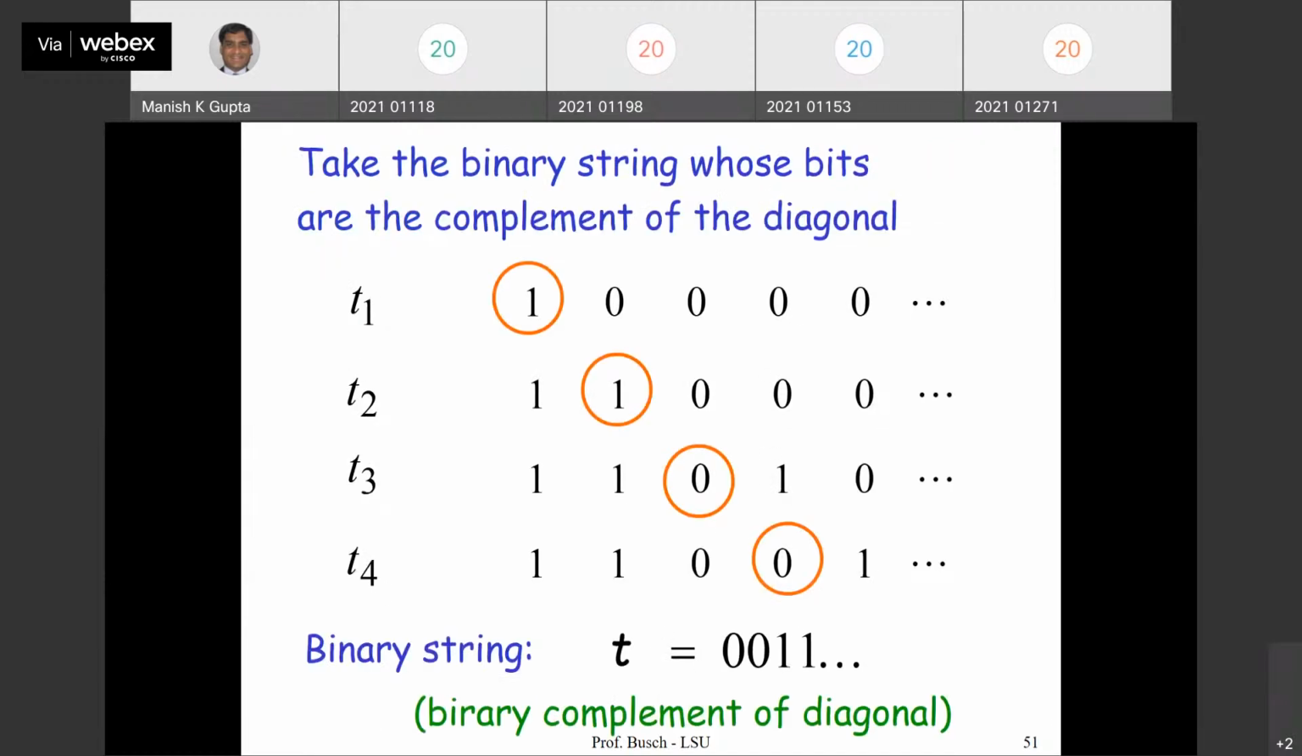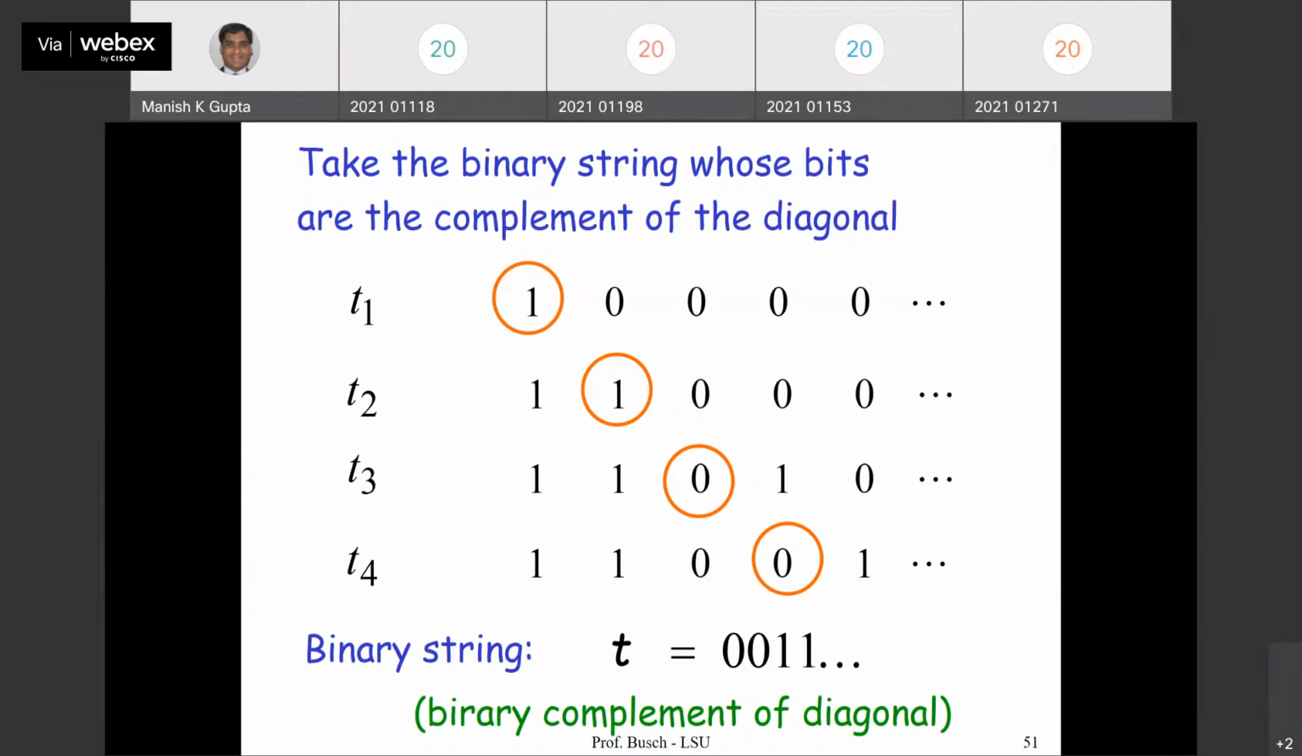Now, these are the elements of the power set, T1, T2, T3, and there is a binary encoding for them. Now, what I am going to do is produce a binary string T, which should be part of it, but actually it is not. It's kind of giving you a contradiction. I am assuming that the power set is countable. So T1, T2, T3, T4, there is a correspondence. I have written the binary strings there.